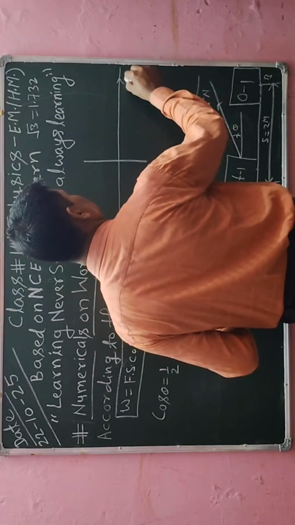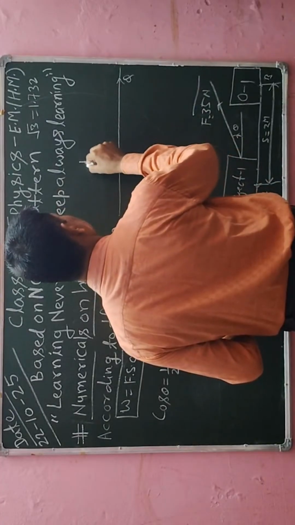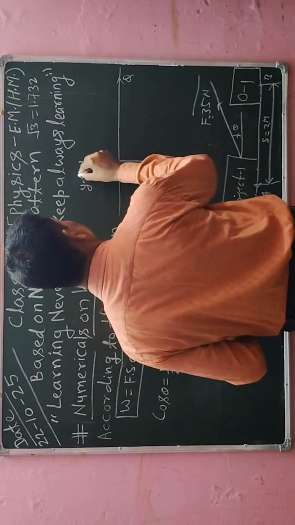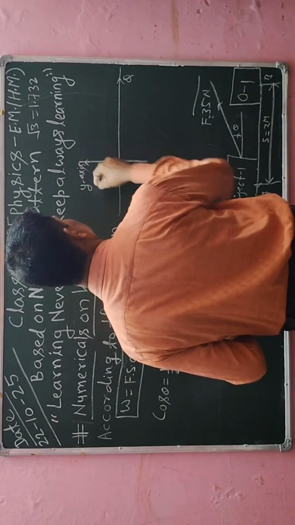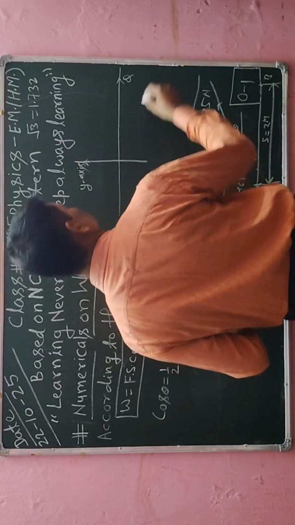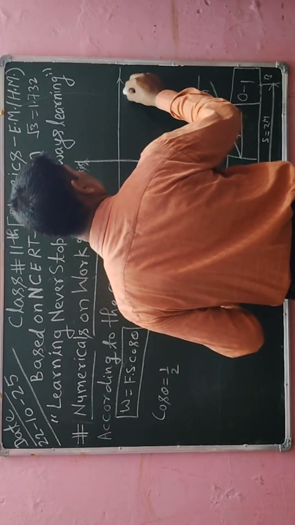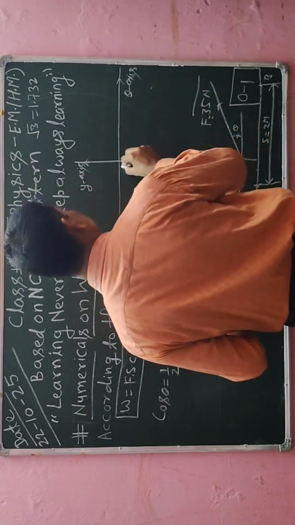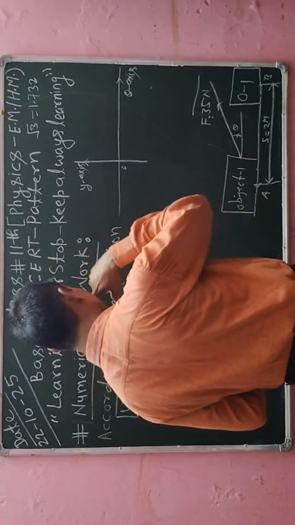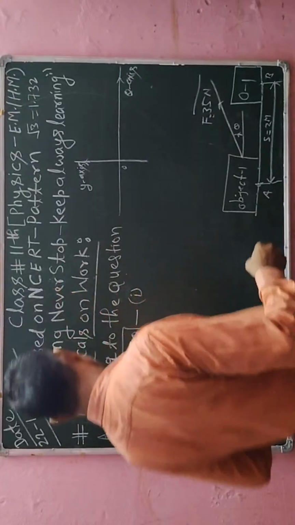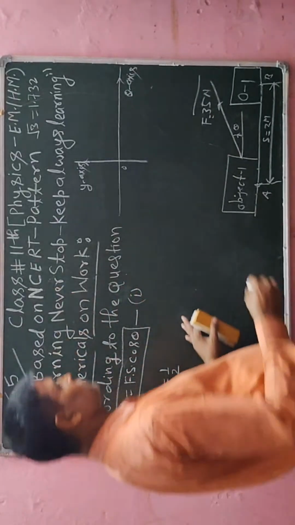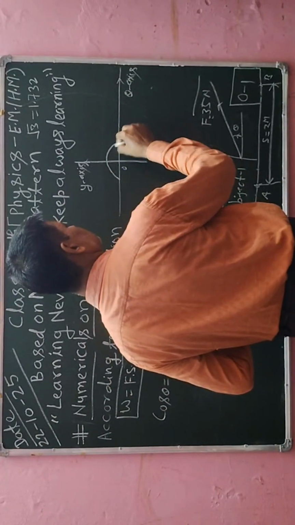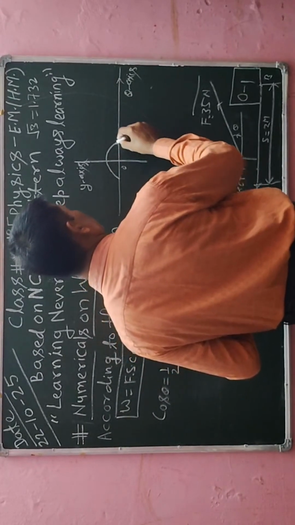This is the theta axis and this is the y axis. Here I have written the y axis and this is the theta axis. Now this is the origin. Now I have to draw the cos theta function. The cos theta function will be maximum at 0 and minimum at pi/2.